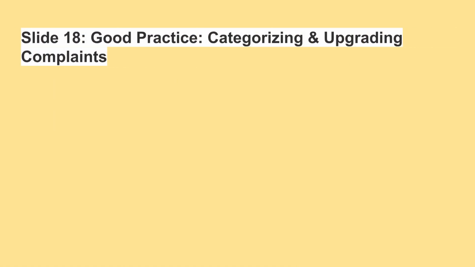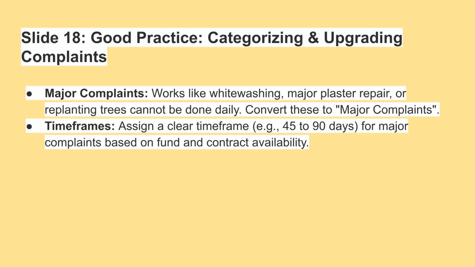Categorizing complaints is essential. Works that cannot be done daily, like whitewashing or major plaster repair, should be converted to major complaints. Assign a clear time frame, such as 45 to 90 days, for major complaints based on fund and contract availability.